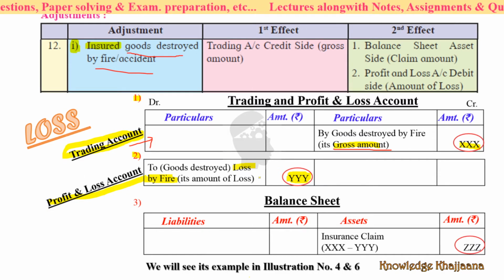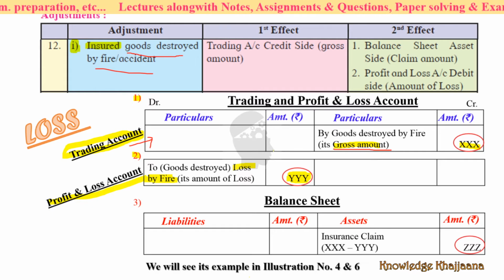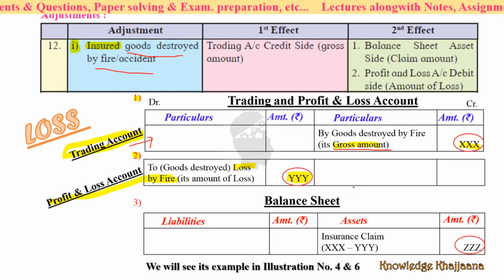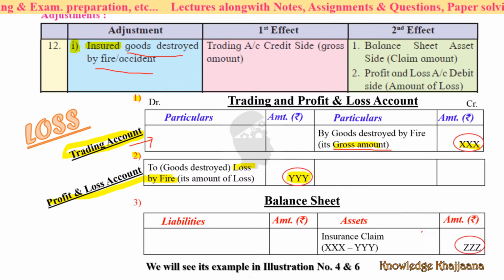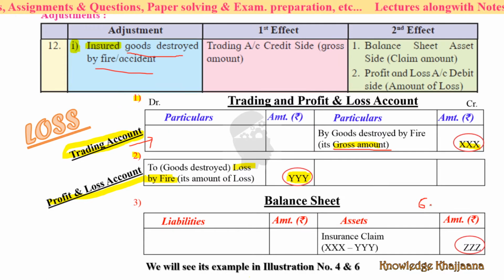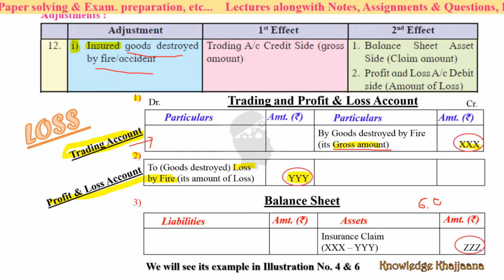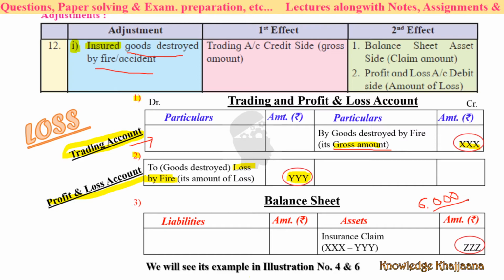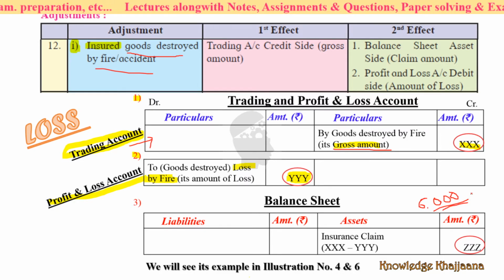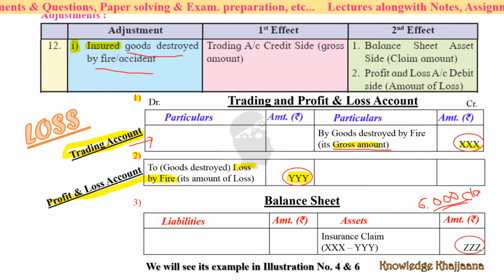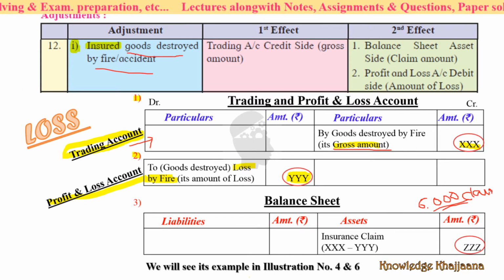Okay, and because the goods are insured, what is the insurance claim? The insurance claim is rupees 6,000. Okay, the insurance company is ready to pay. The insurance company visited your factory, did the audit, and will pay you rupees 6,000. So the claim they have accepted is rupees 6,000.